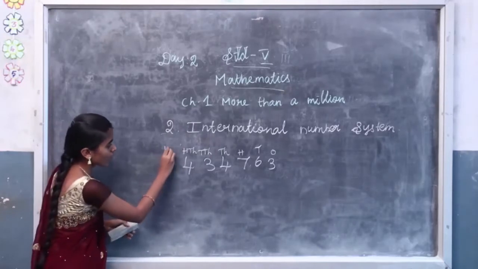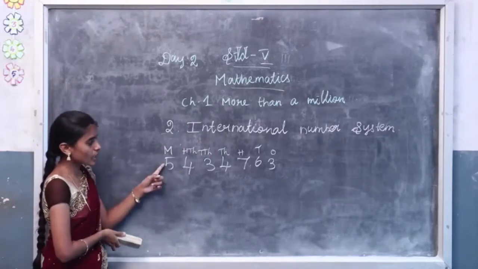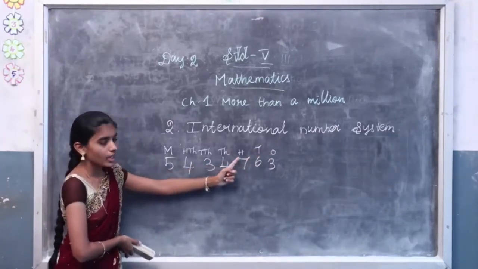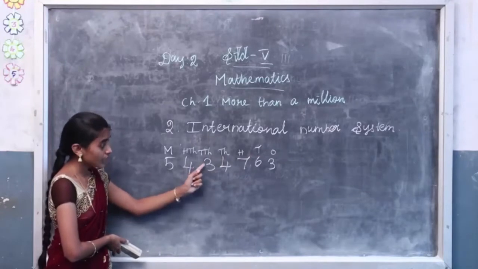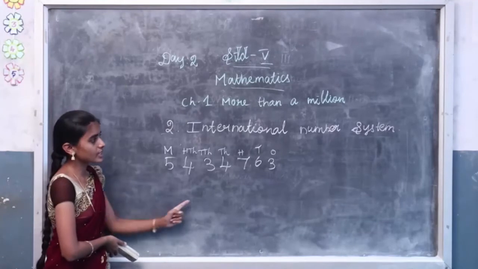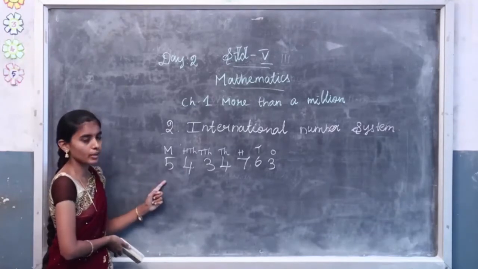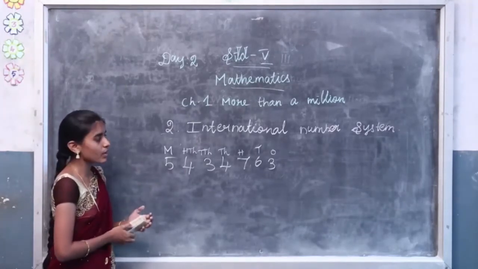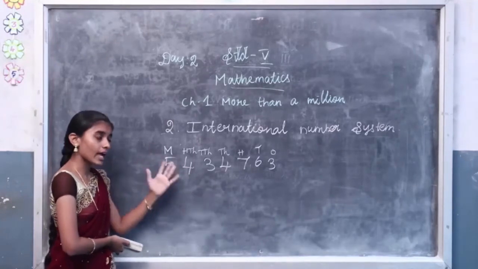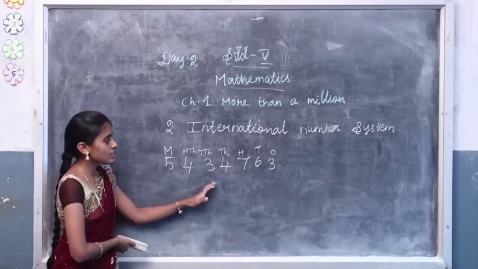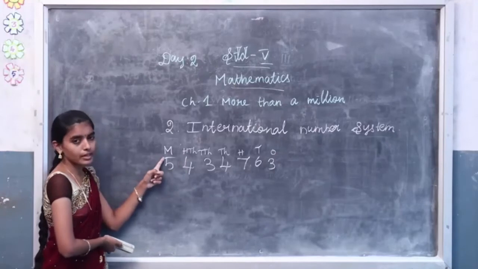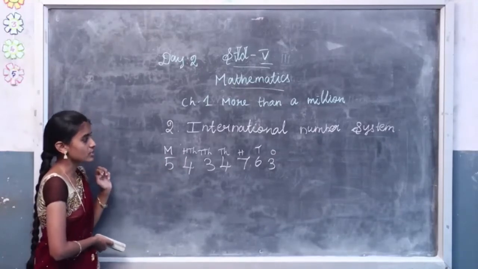Then the next one is called million. See the place values: ones, tens, hundreds, thousands, 10,000s, 100,000s and million. So this is the place value of the international number system. In the Indian number system, what are all the place values? Ones, tens, hundreds, thousands, 10,000s, lakhs, 10 lakhs. But in the international number system, the last 2 digits are changed: 100,000s and millions.